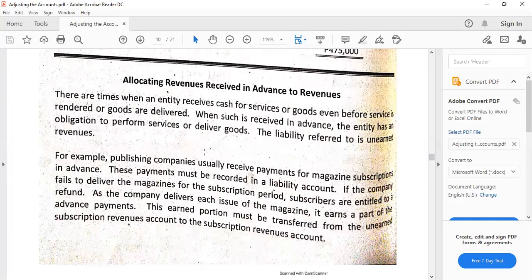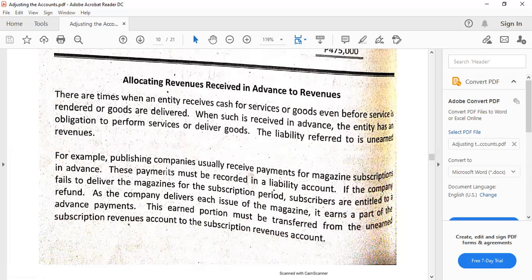As said, this is now pre-collection of income wherein cash is received prior to the rendering of services or delivery of the goods. So in that case, that has to be a liability first, in which the account title usually used is unearned income. For some, they're going to use deferred income or pre-collected income, which actually means the same. An example of that would be the magazine subscriptions, wherein the payments from the clients or customers or subscribers specifically are received in advance by the publishing companies. So the publishing companies have to record them as liabilities first.